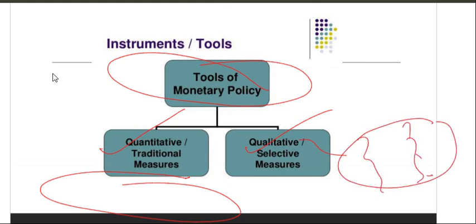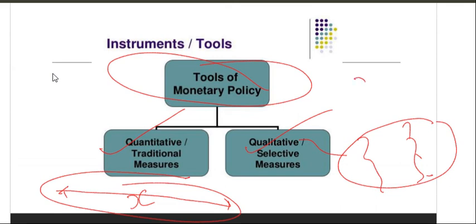Suppose in quantitative, that is the amount. Let it be X. This is the amount that is being distributed. Let it be a loan X. So what is qualitative?